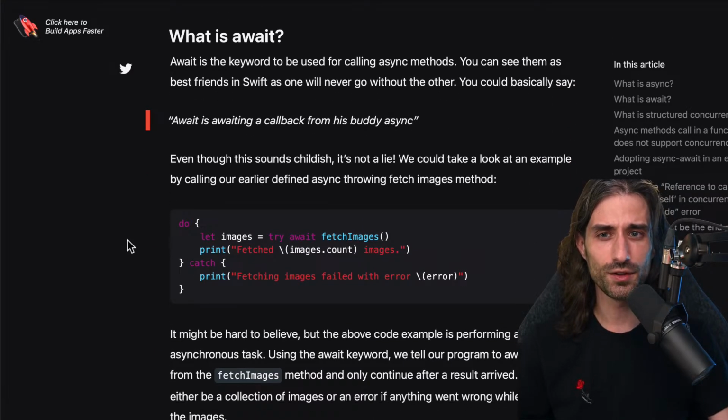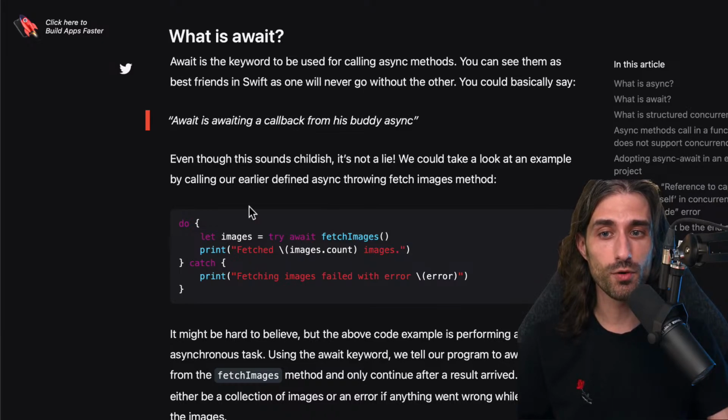So now let's get into the meat of the topic. What is await? Await is the keyword to be used for calling async methods. You can see them as best friends in Swift, as one will never go without the other. You could basically say await is awaiting a callback from his buddy async, which is a very nice way to put it, because even though this sounds childish, it's not a lie.